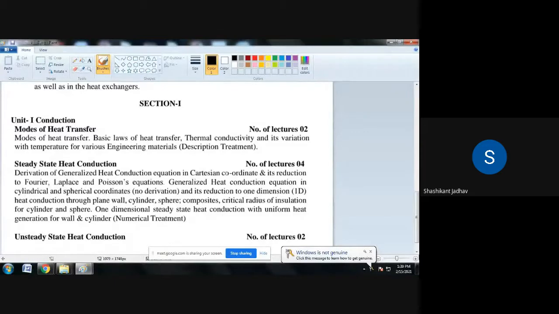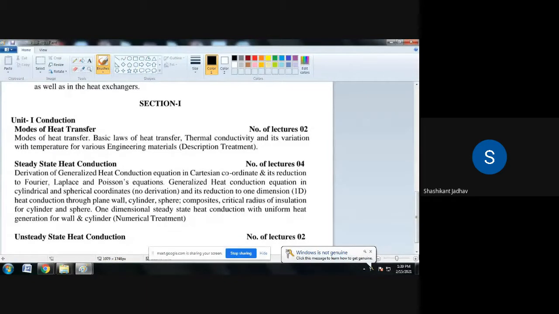We took the proportionality constant as H, and that H is nothing but the coefficient of convective heat transfer. Similarly, we have to calculate the unit of thermal conductivity, that is K. We know the equation of Fourier's law of heat conduction, Q is equal to K into A into dT by dx.